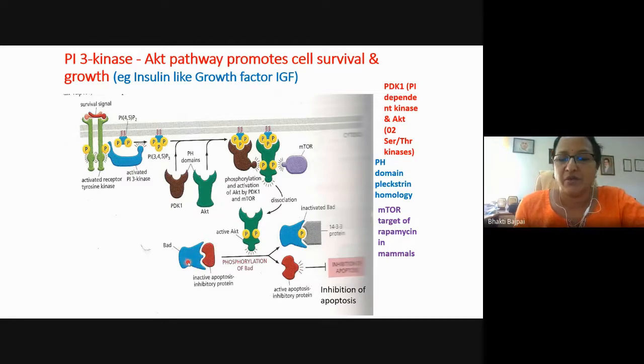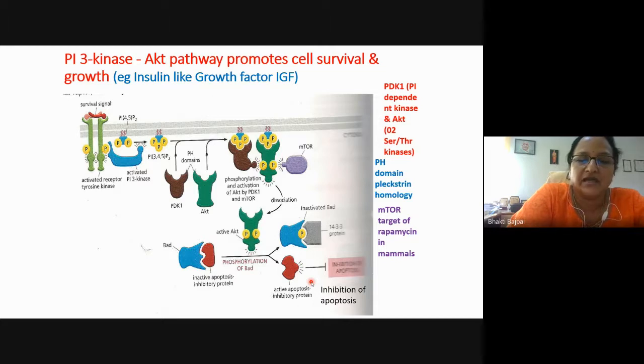So if BAD is active, the cell will die by apoptosis. But when AKT is there, it will phosphorylate the BAD protein so that now an inactivated BAD protein is there, and this inhibitory protein is released, which will then inhibit the apoptosis. It will not allow the apoptosis to occur, and therefore the cell will not die. It will get the survival signal and it will increase in size.